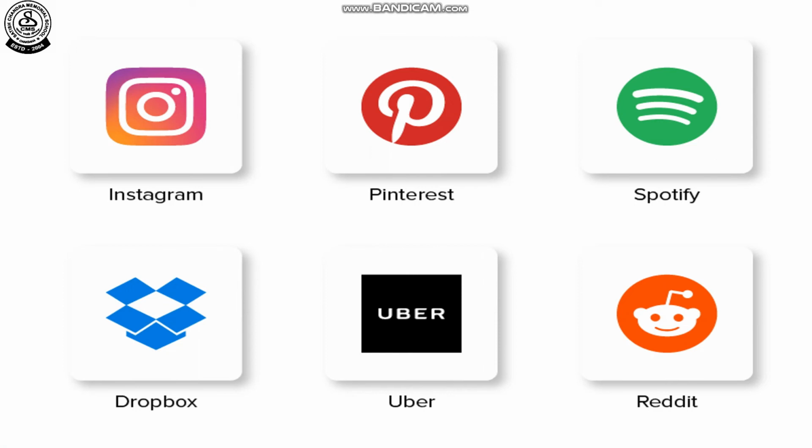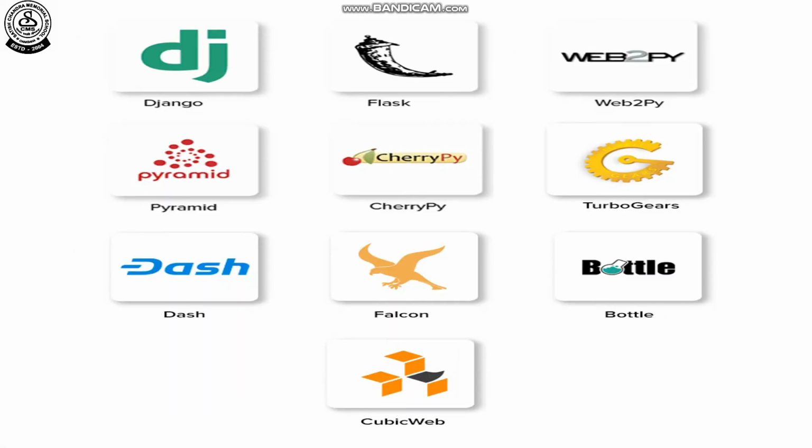Uber, to just hire any vehicle from Uber anytime, anywhere. So these are the applications. One more application, Django, the database software, it can be used with Python. Then many applications, Falcon, CubicWeb, Bottle, TurboGears. These applications are very famous and are developed with Python.